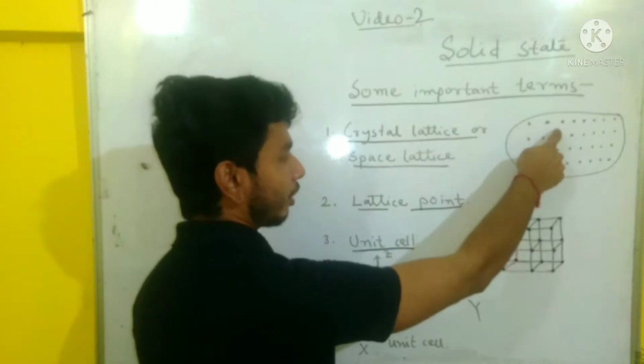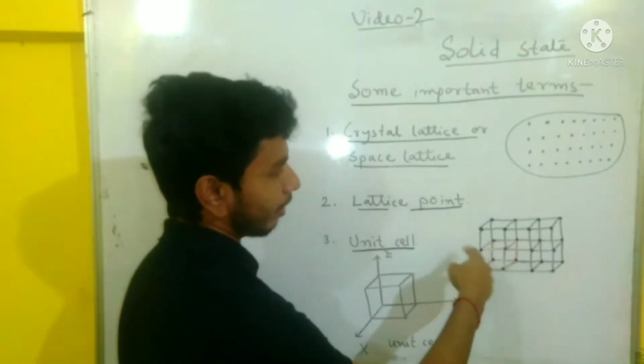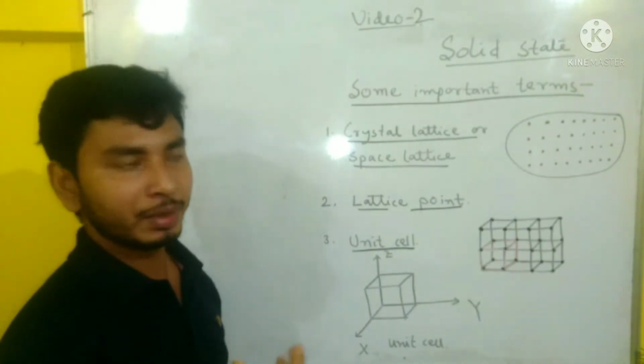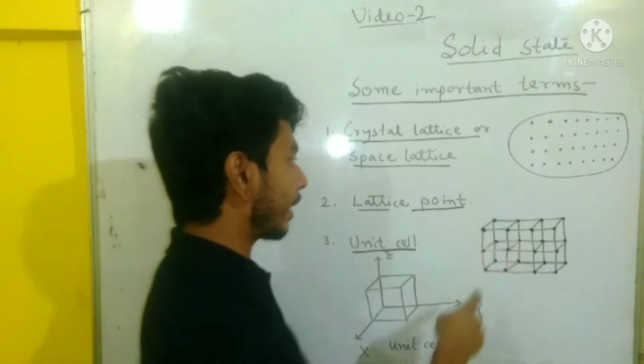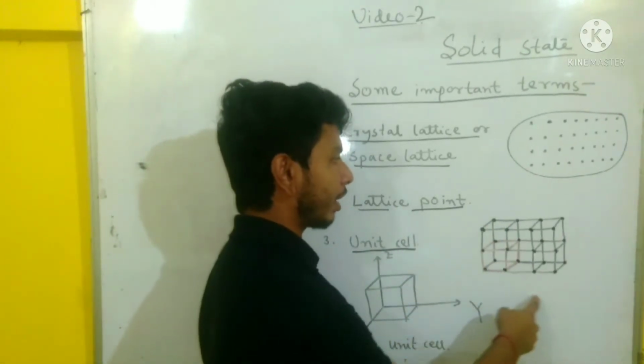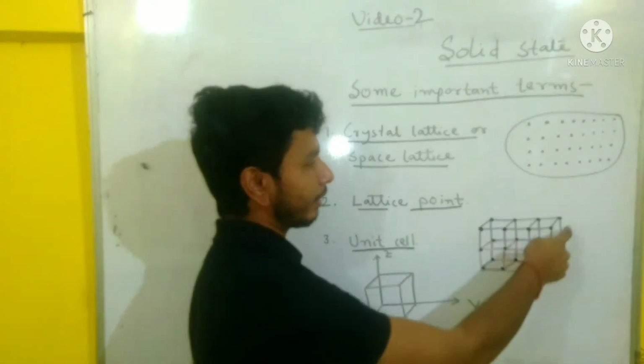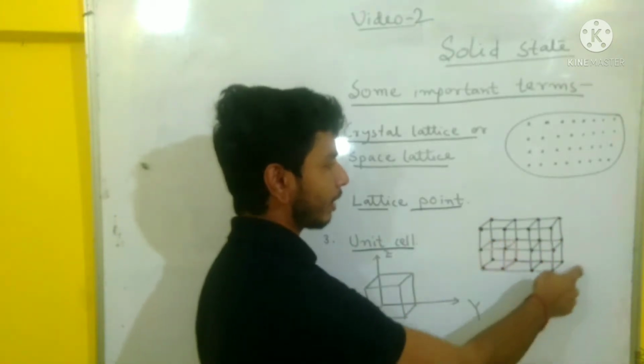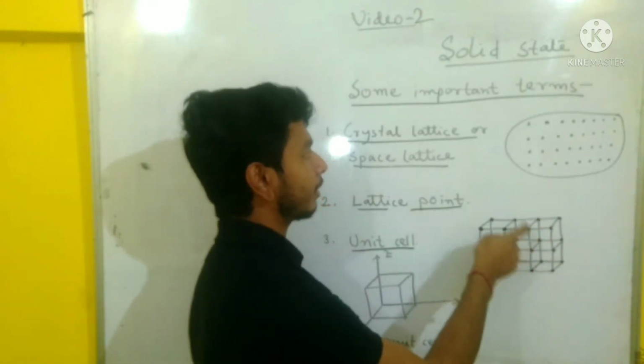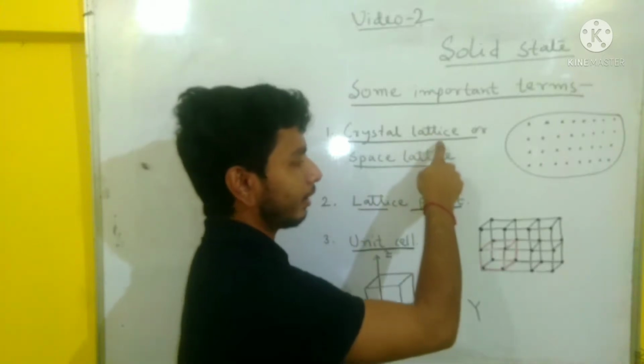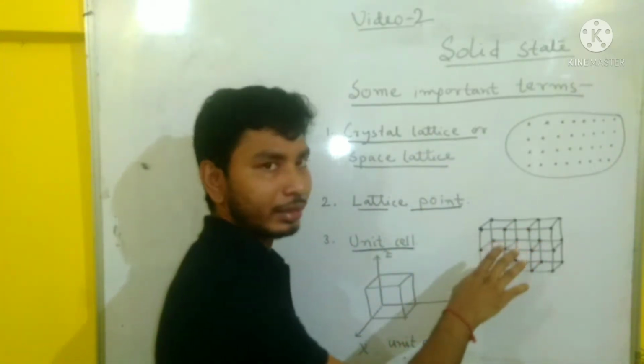Here it is a two-dimensional drawing, but we are arranging the particles in three-dimensional space. After arranging the particles in three-dimensional space, we get a complete crystal structure, and this structure is called the crystal lattice.